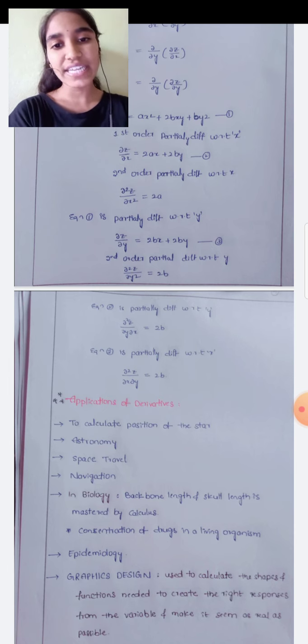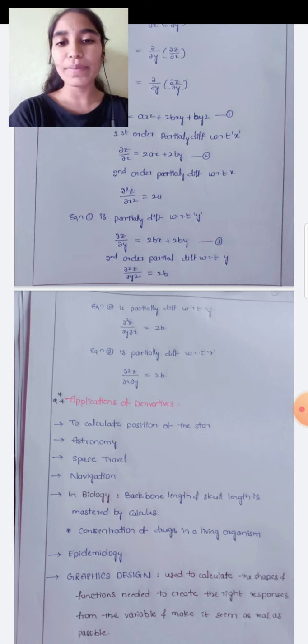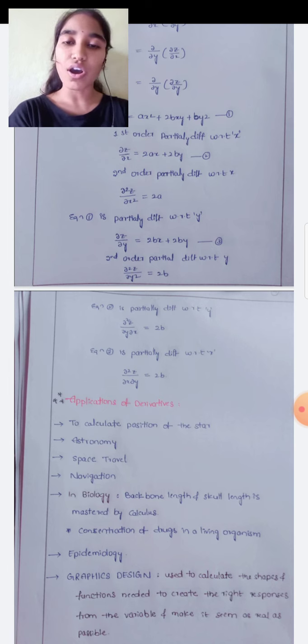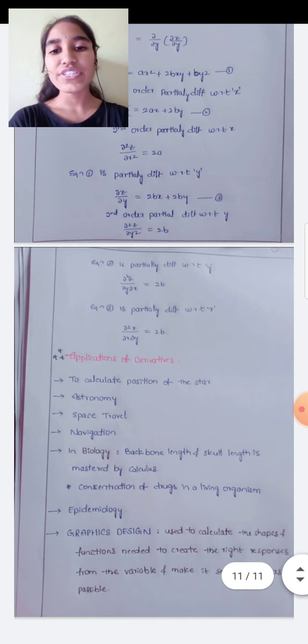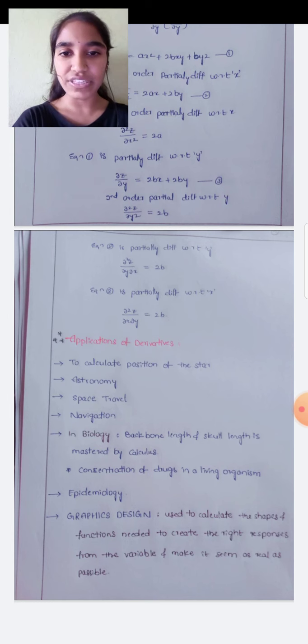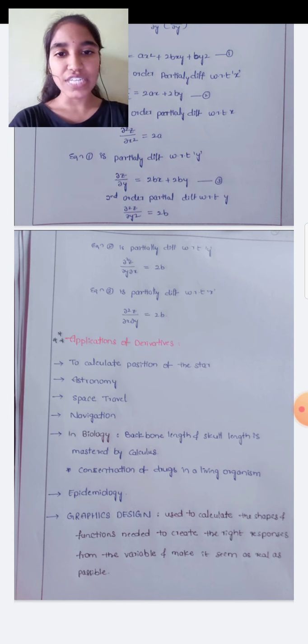When we differentiate it with respect to y, it becomes the mixed second order form, dou by dou y of dou z by dou x, which is equal to 2b. And equation 3 is partially differentiated with respect to x: first differentiated with respect to y, and the derivative is again differentiated with respect to x. So dou square z by dou x dou y is equal to 2b.